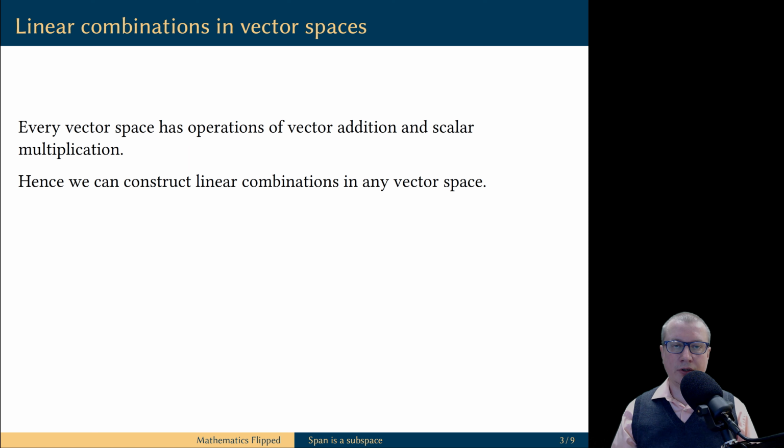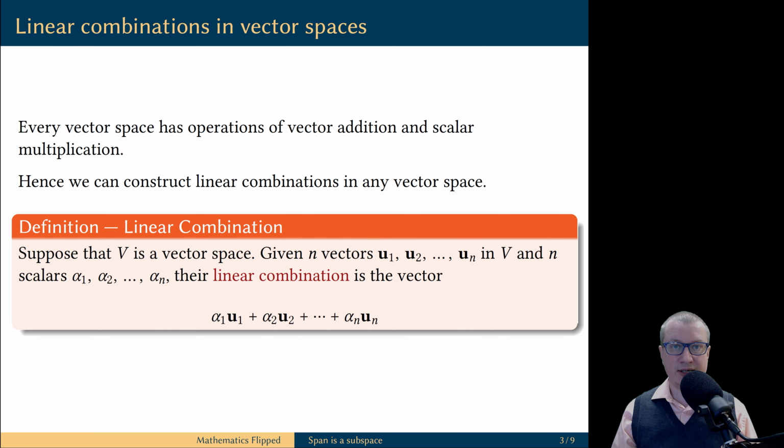We defined the notions of linear combinations and spans in the context of column vectors, but these notions were based on the ability to scalar multiply vectors and add vectors. These two operations exist in every vector space. Therefore, the notion of linear combination makes sense in the context of an arbitrary vector space.